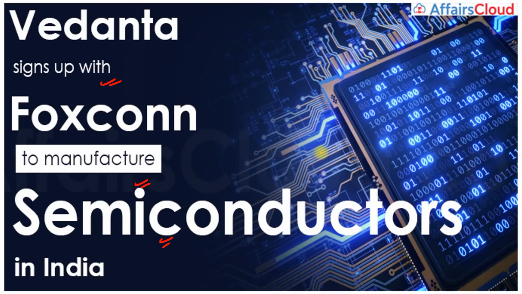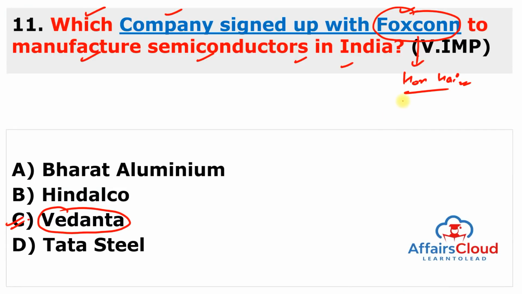And remember about this company, Foxconn, it is also known as Hon Hai Technology Group. Hon Hai Technology Group is very famous for making Apple iPhones. And it also controls 40% of global electronics manufacturing. And this company belongs to Taiwan. So remember the Vedanta Group and Foxconn.